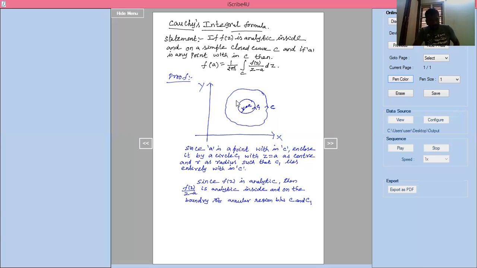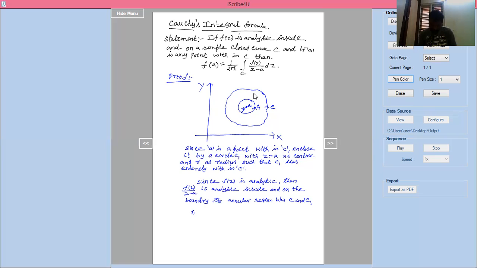C1 is a circle and C is the closed curve. The region between them is called the annular region, and it should also be analytic.